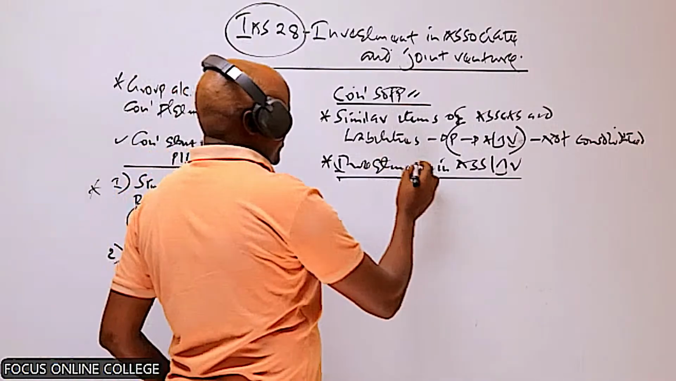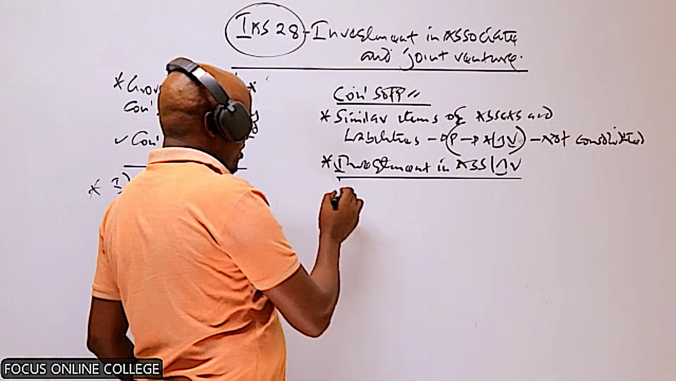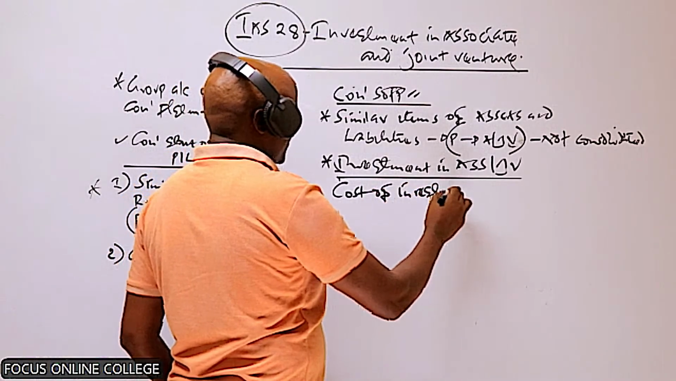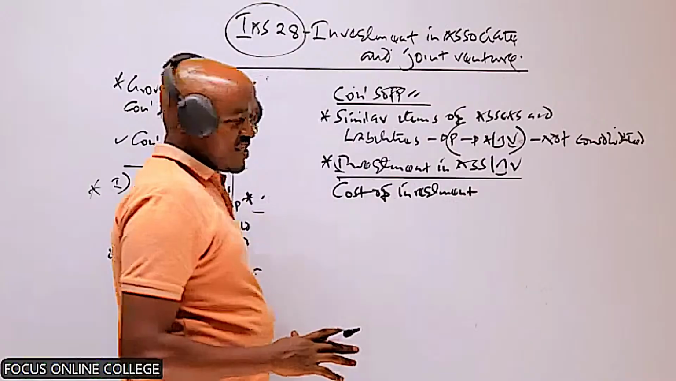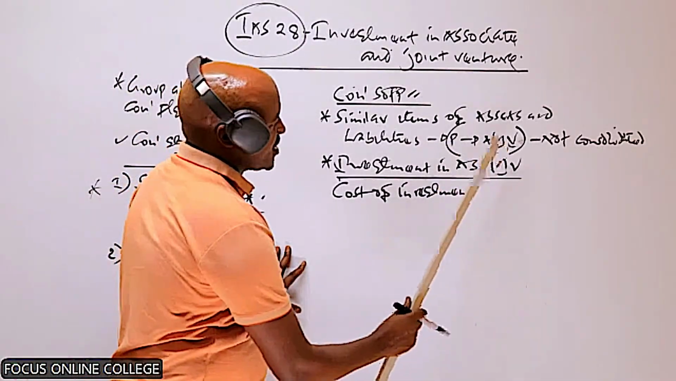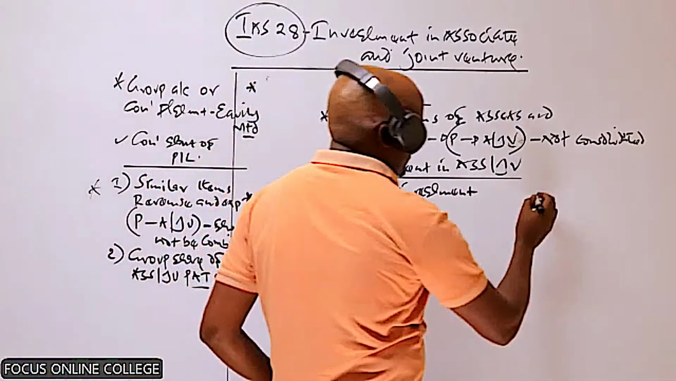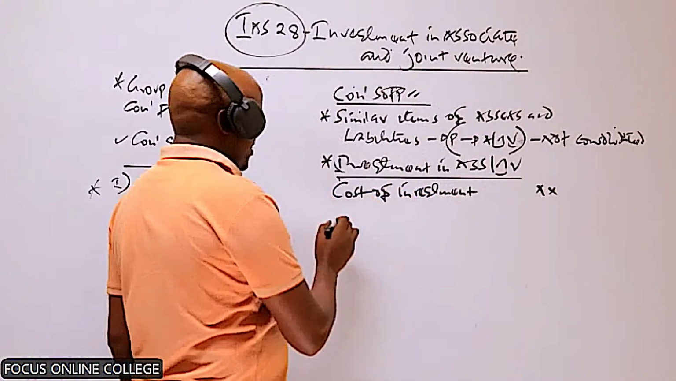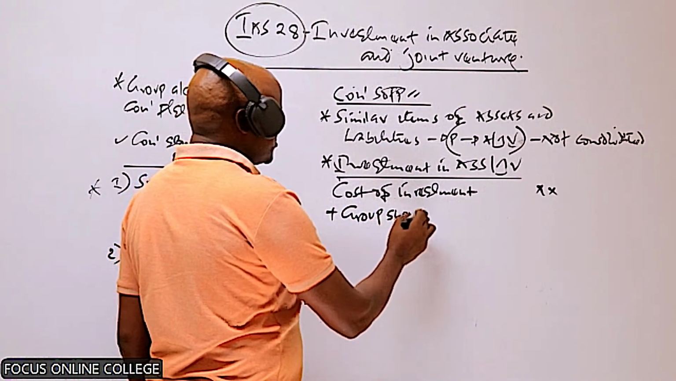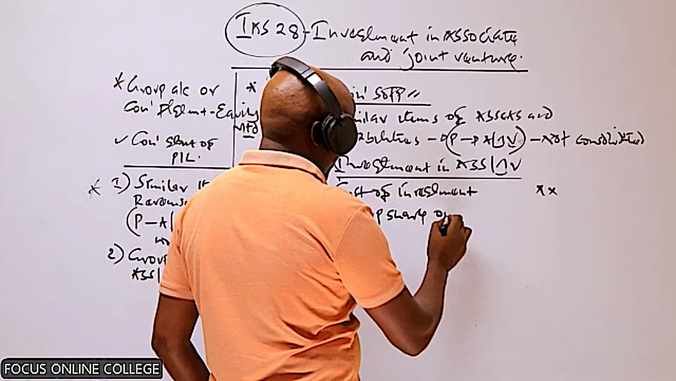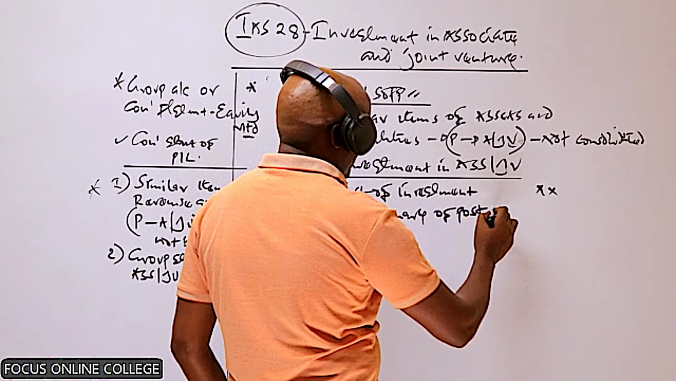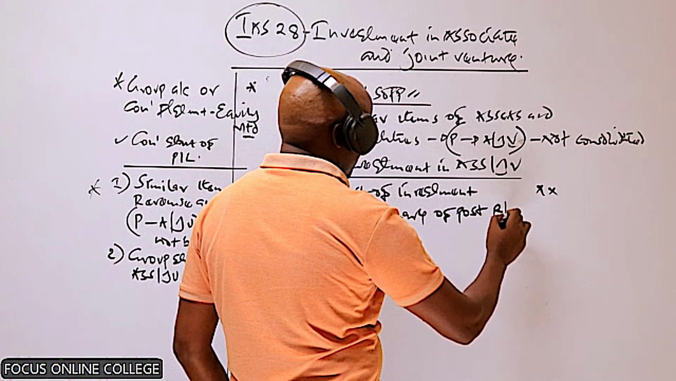To compute the investment in associate or the investment in joint venture, we start with the cost of investment. This is the purchase consideration which was paid by the parent company in acquiring the shares of the associate or the joint venture. So how much purchase consideration was paid? And then to this we add the group share of post-acquisition retained earnings,